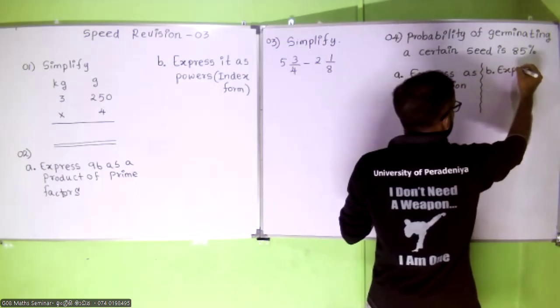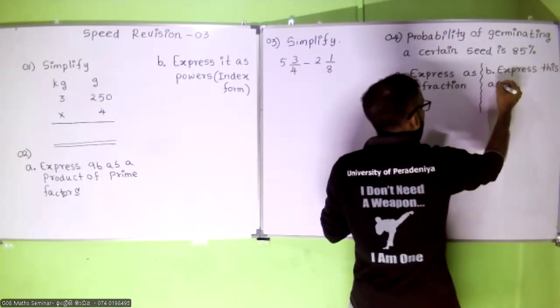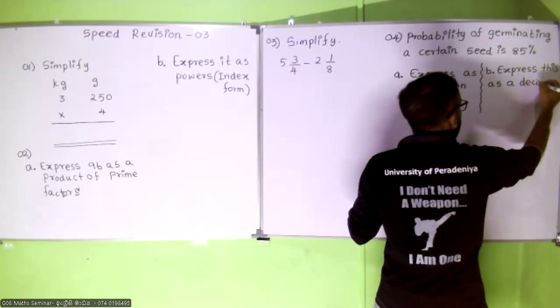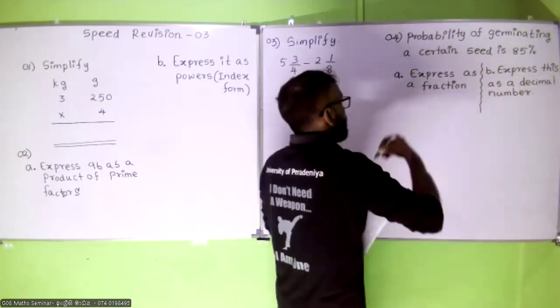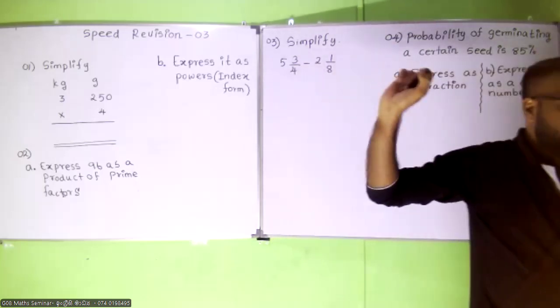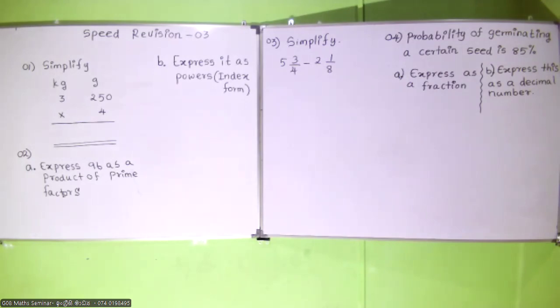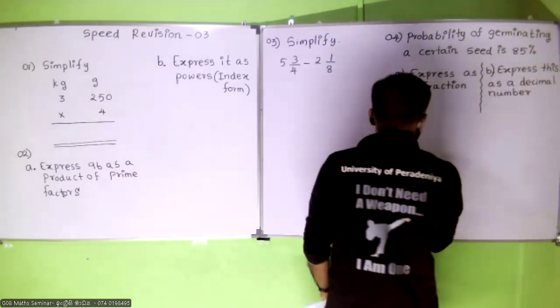Express this as a decimal number. Part A express as a fraction, part B express this as a decimal number, right? Do it fast. Fifth question.